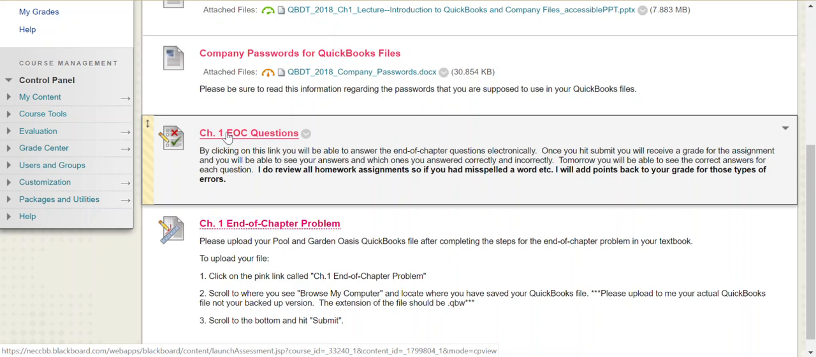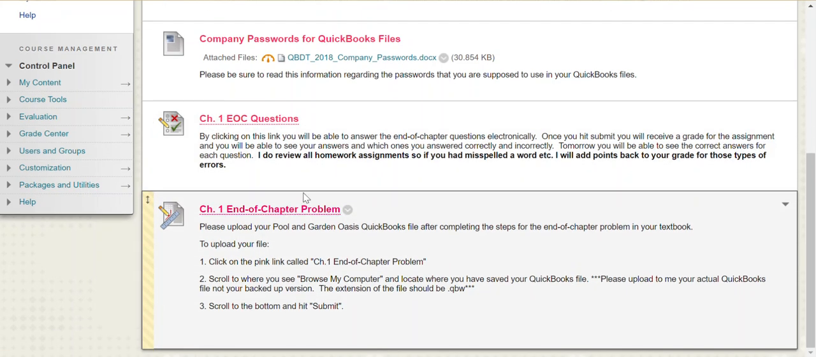I do review the assignments after everyone has submitted it, so if you happen to have misspelled a word, for example, I will add those points in after. And then here is where you're going to actually upload your QuickBooks file to me.